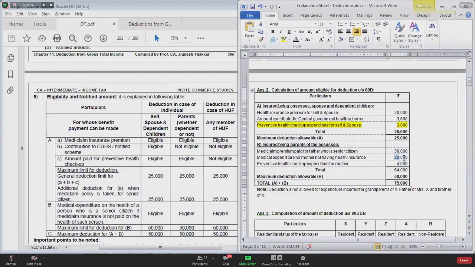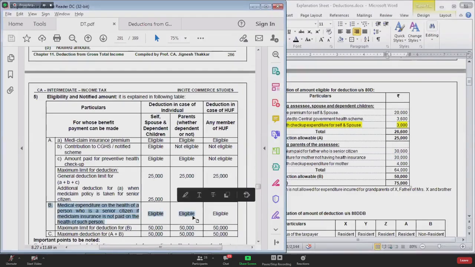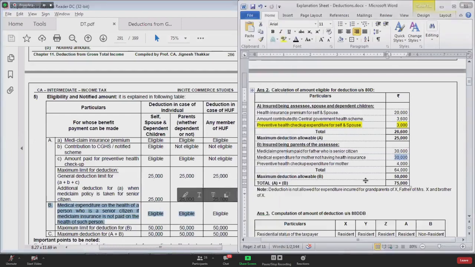And for medical expenditure in respect of mother, there is a separate limit now, 50,000, in capital B here. And then we are saying that capital A plus capital B combined cannot exceed 50,000. So here everything combined is 64,000. That will be restricted to 50,000. Yes.